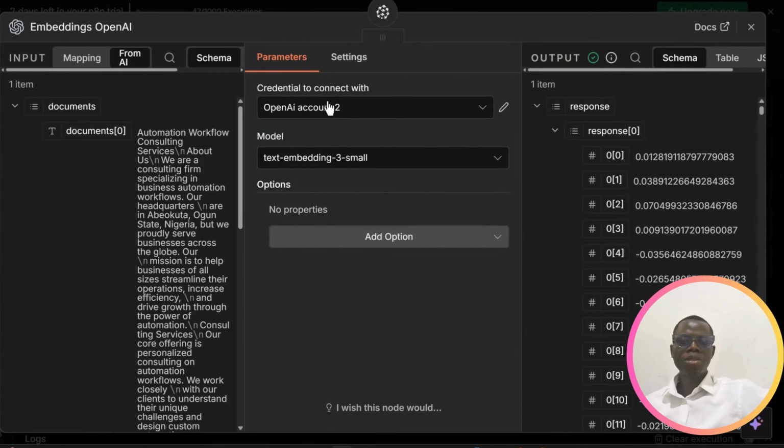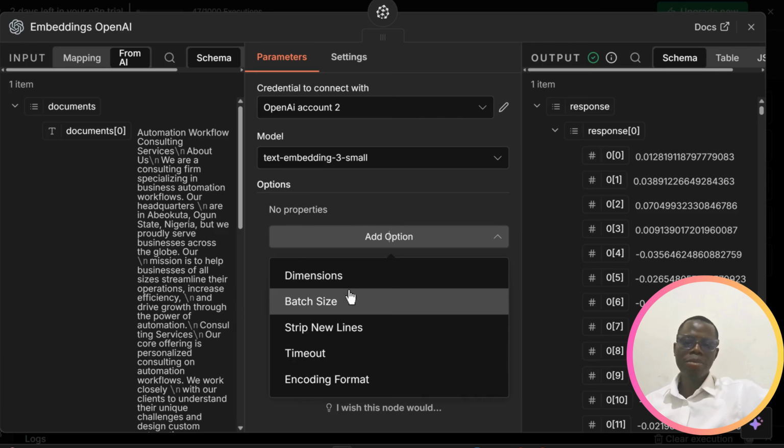So here you will create your credentials. If you are still using the free one, many of you have been complaining that it is saying you've reached quota. So you need to pay, subscribe to the API keys on OpenAI. You can just do $5 and keep it there for all your learnings. So the model, you can choose the small one.